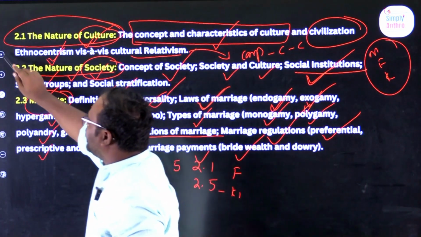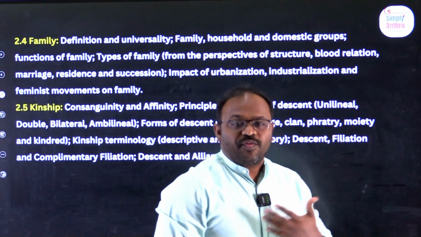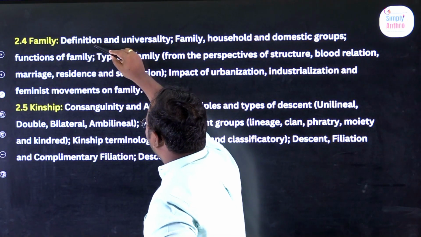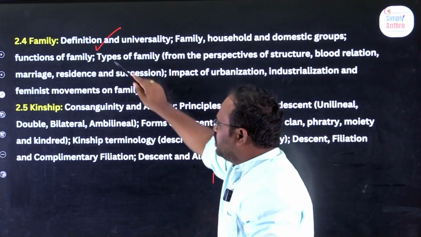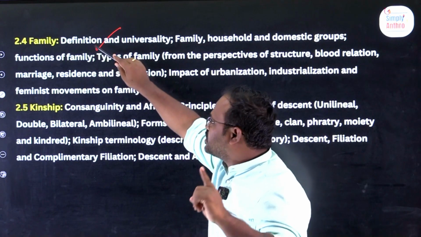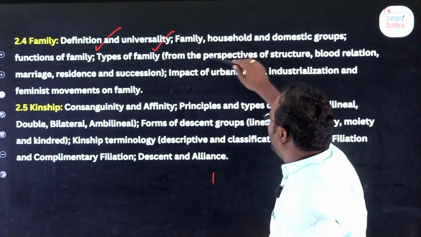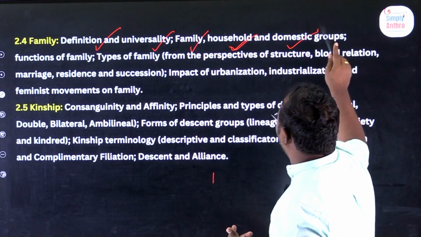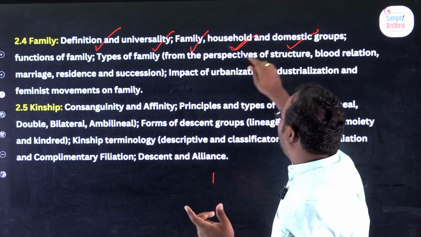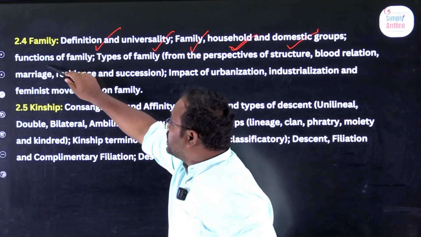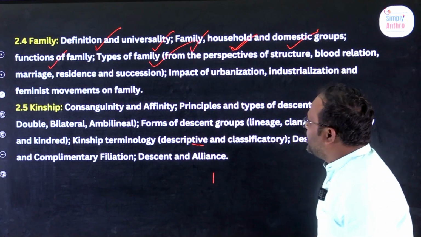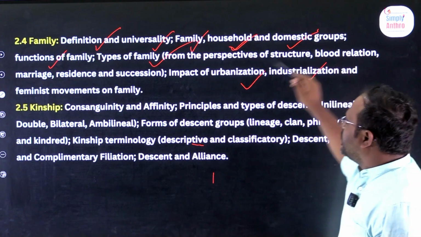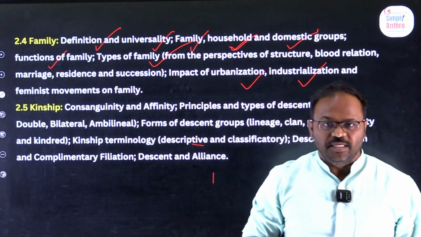After marriage, what happens? A family is created. After family, kinship comes. Family is again similar to marriage. We will cover the definition of family, universality of family, and what we mean by family, household, and domestic group, and the differences between them. We will discuss functions of family, types of family, and the impact of urbanization, industrialization, and feminist movements on family.